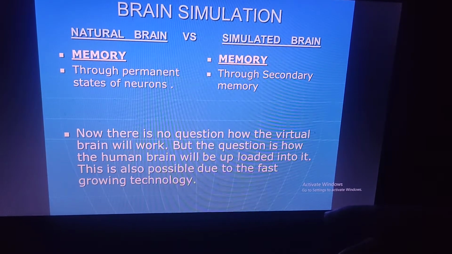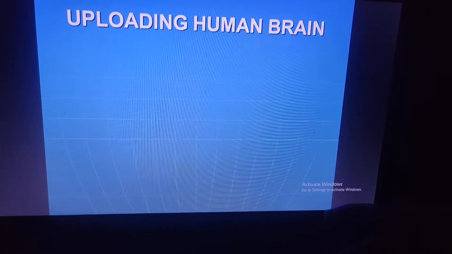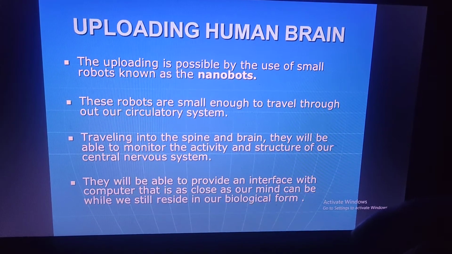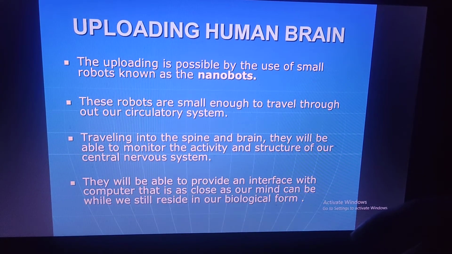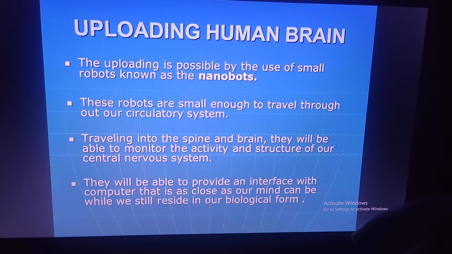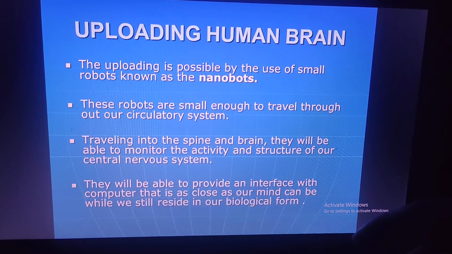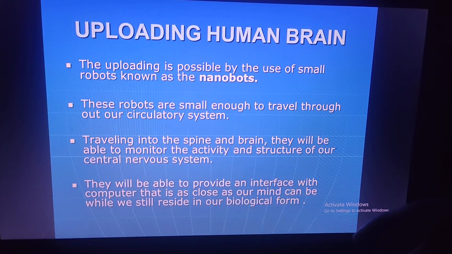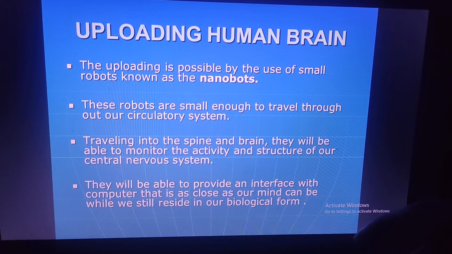This is also possible due to fast growing technology. Now we are talking about uploading the human brain. The uploading is possible by the use of small robots known as nanobots. These robots are small enough to travel throughout our circulatory system. Traveling into the spine and brain, they will be able to monitor the activity and structure of the central nervous system.